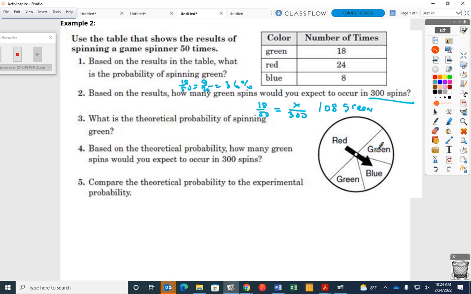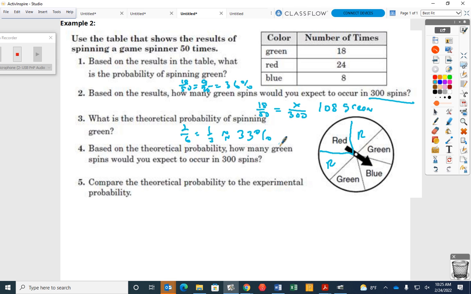But if I did 2 out of the 4, does it look like 50% of that is green? No. What do I have to take into account here? The blue. I've got to take into account that these are not all evenly spaced, are they? If I did this, these are both what? Red. Okay. So how many of these are green? 2 out of how many? 2 out of 6. Which is basically 1 out of 3, which is about a 33% chance of landing on a green. Okay. Does that make sense?